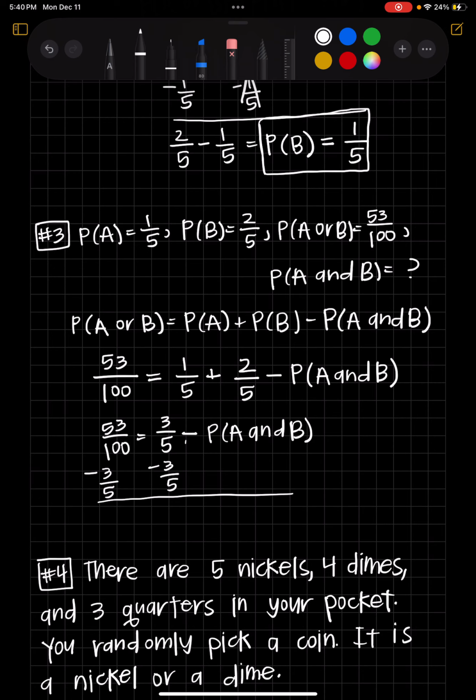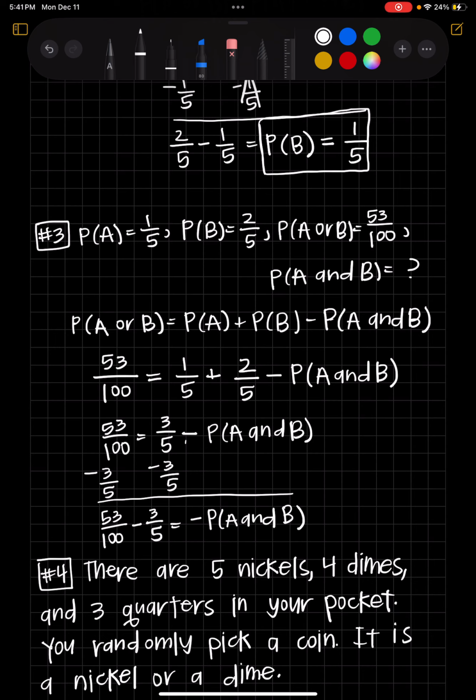So basically we'll have 53/100 minus 3/5 is equal to negative probability of A and B. So I'm going to figure out what 53/100 minus 3/5 is. That's going to give me a negative number, and then I can just take the negatives out of both sides. It'll give me a positive probability still.